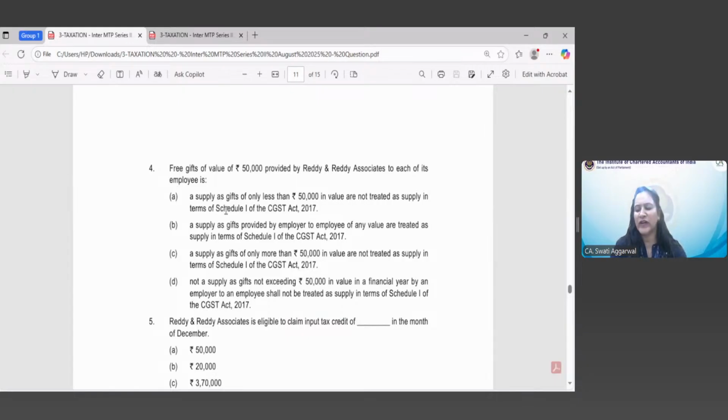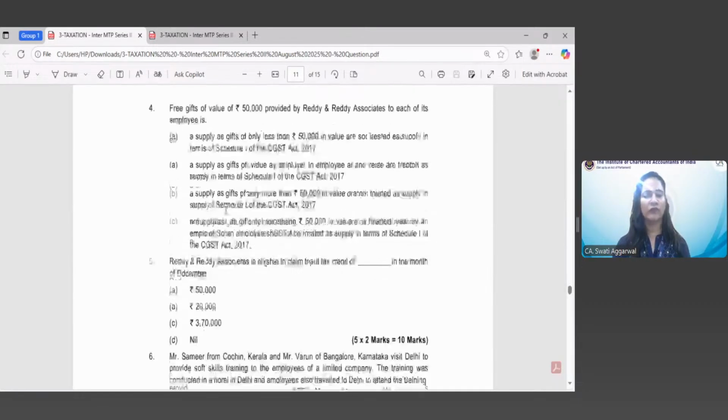See, what does Schedule 1 Para 2 say? It says activities or transactions which shall be treated as supply even if made without consideration: supply of goods or services or both between related persons or between distinct persons as specified in section 25, when made in the course or furtherance of business. One proviso is there which says that gifts not exceeding 50,000 rupees in value in a financial year by an employer to an employee shall not be treated as supply of goods or services or both. And here the gift is of value of rupees 50,000, so it will not be treated as supply.